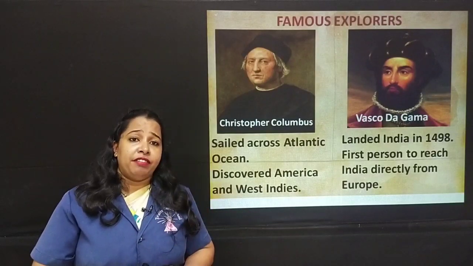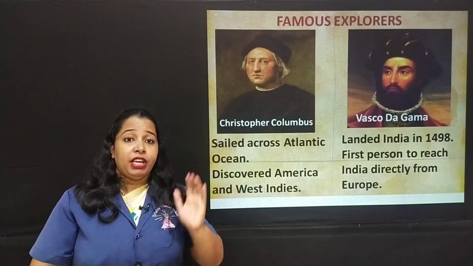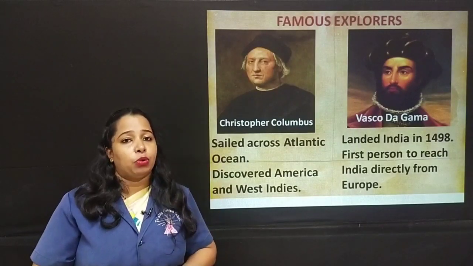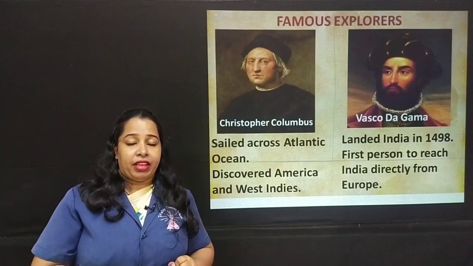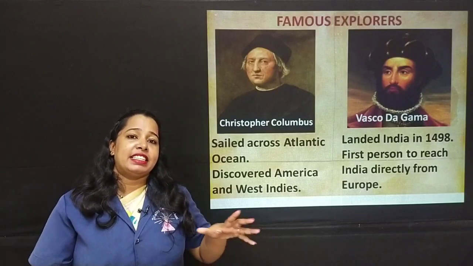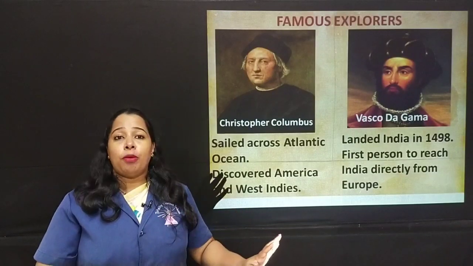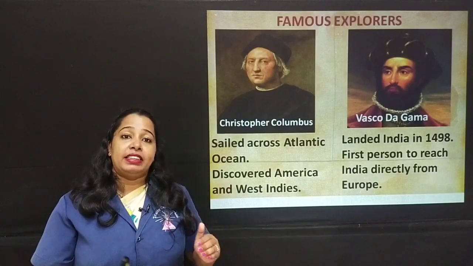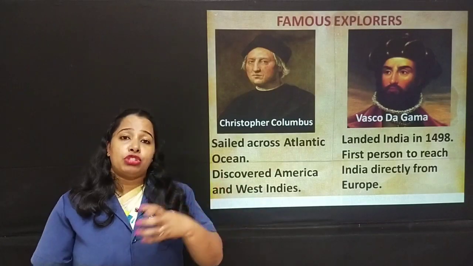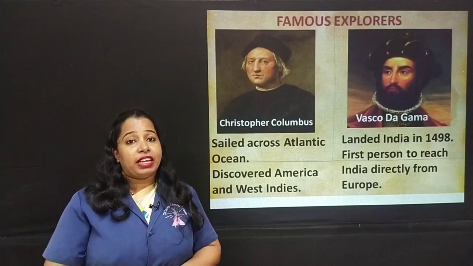His main motive was to come to India. He set out on a voyage in the Atlantic Ocean to reach India. But when he reached the West Indies, he thought that the West Indies was India and he stopped there. His motive was to reach India, but he was not able to reach